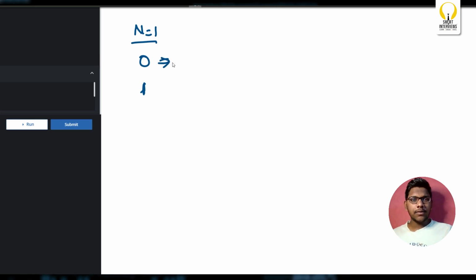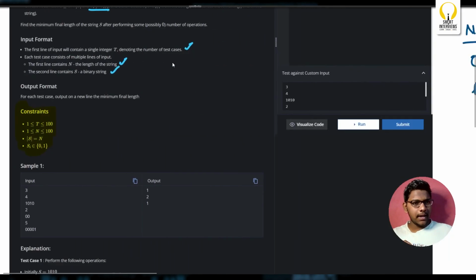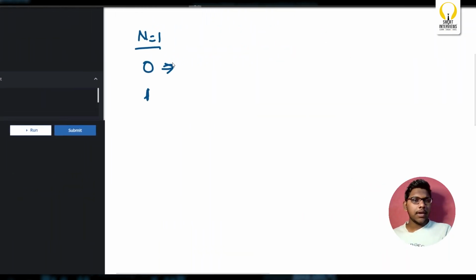For this, what's the answer? As the length of N itself is 1, the answer will be 1. You can't delete any other character, so the answer will definitely be 1.